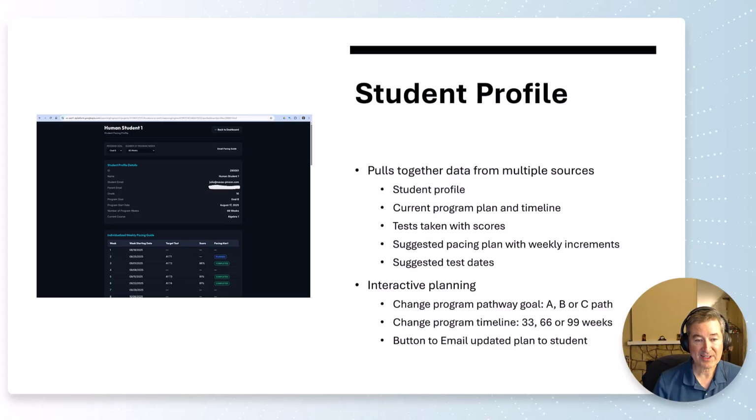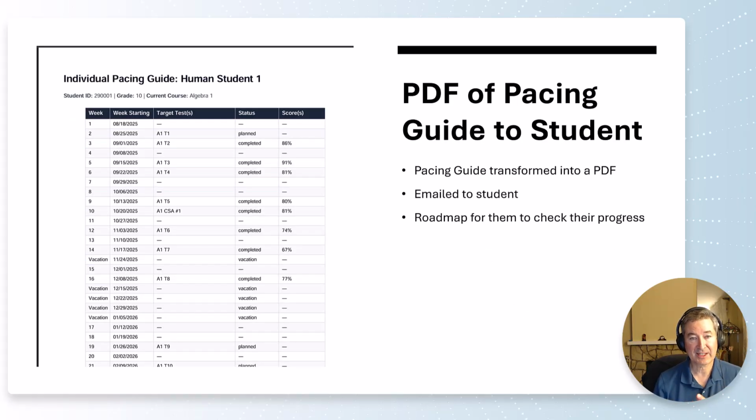It gives you a 360-degree view of that student and their individualized plan week by week, what they should be taking, what they should be covering, showing what tests they've already taken and their scores. And it's interactive, so you can change the pathway goal or change the timelines. And then email that new individualized plan to that student, so they can then know exactly on a week-by-week basis what material to cover, what tests to be taking.